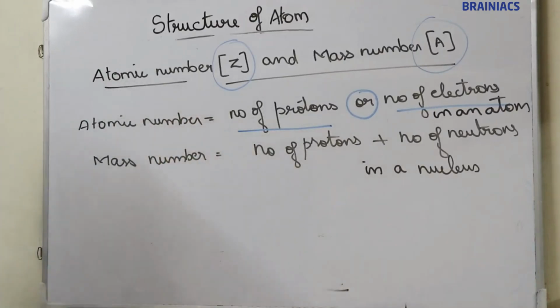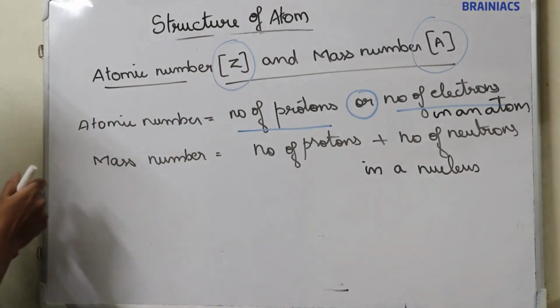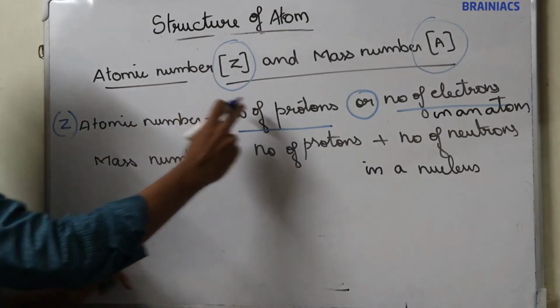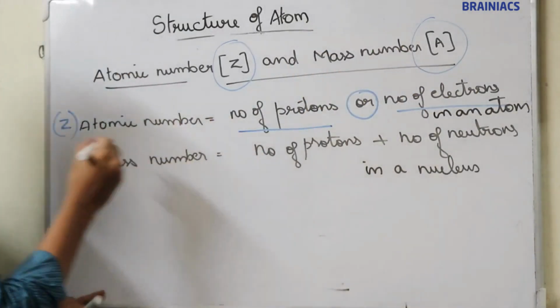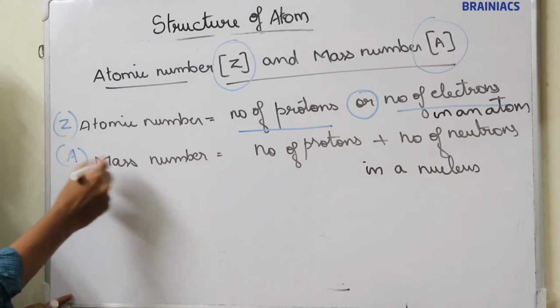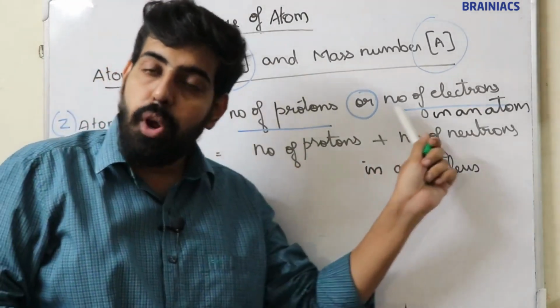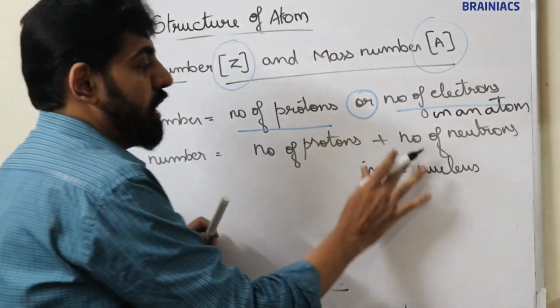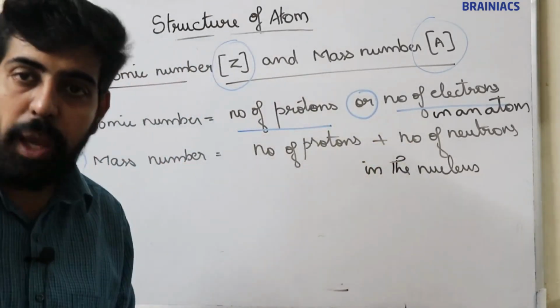Atomic number is represented by Z; it is the number of protons or number of electrons in an atom. Mass number is represented by A; it is the sum of the number of protons and number of neutrons in the nucleus of an atom.